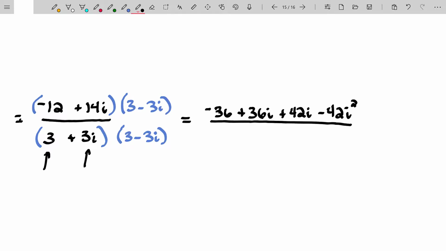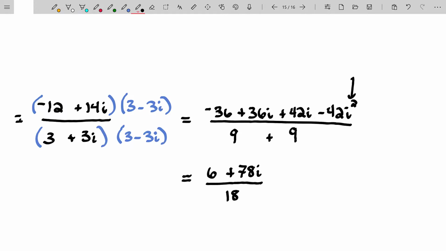So 3 squared plus 3 squared. Cleaning this up, remembering also that i squared is a negative 1, so that negative 42 is actually a positive 42. Negative 36 plus 42 is a positive 6. And then we have plus 78i, and in the denominator, we have 18.